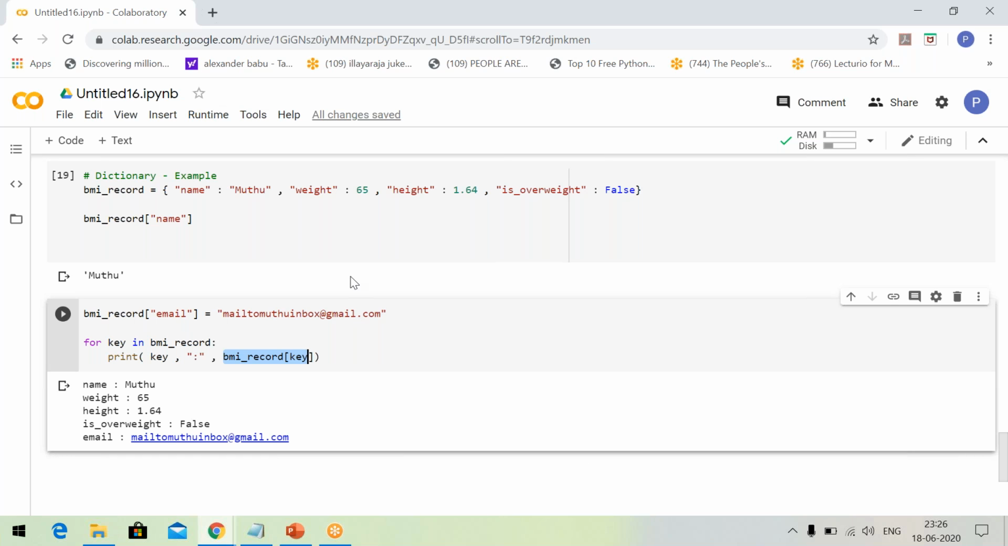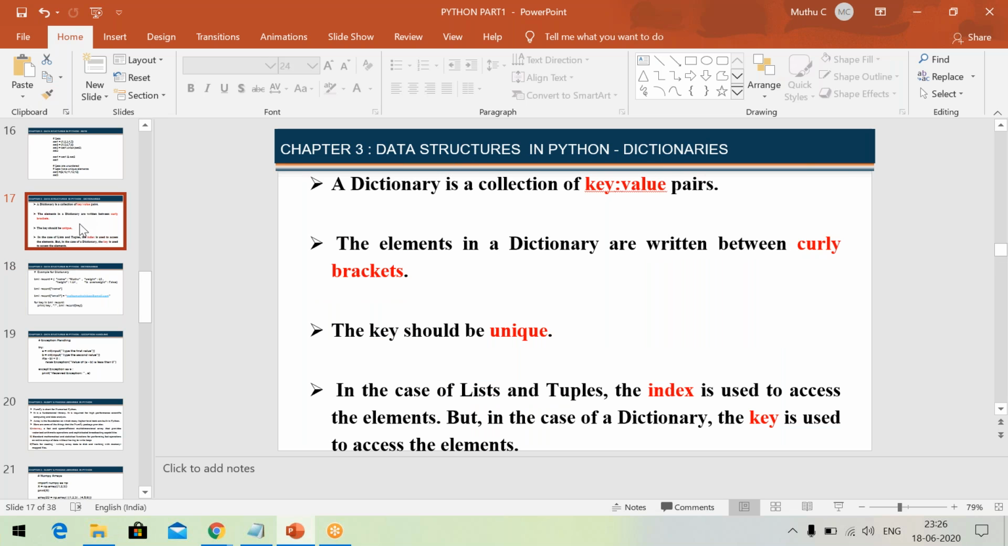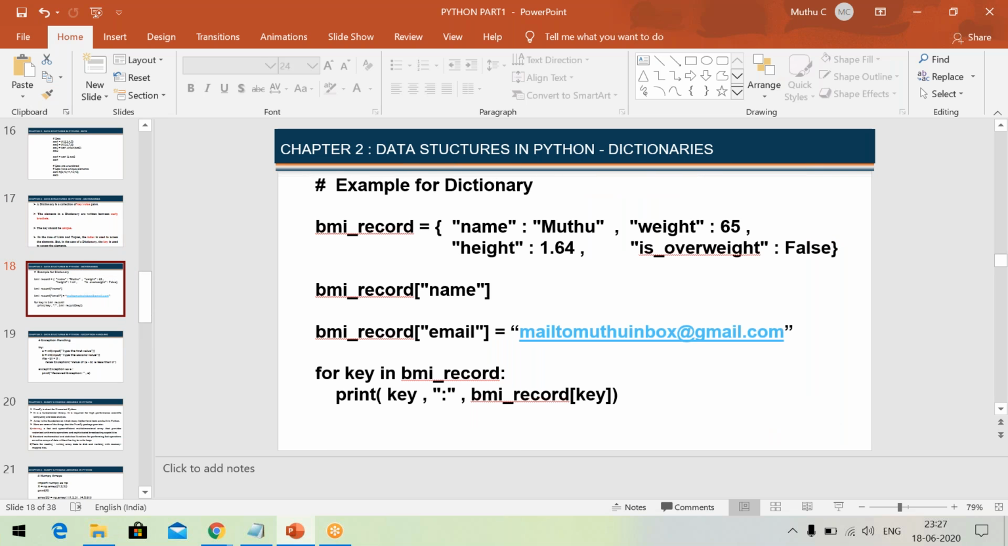So dictionary is really a very nice concept. It is really very useful in Python. We have so far learned the concept of dictionary. What is a dictionary? It's a collection of key value pairs, and we use curly brackets to indicate the beginning and end. Each key should not be duplicated. In the case of list and tuples, you use an index to retrieve the value, but here, if you want to retrieve a value, you should use the key. Is the concept clear? We stop here.